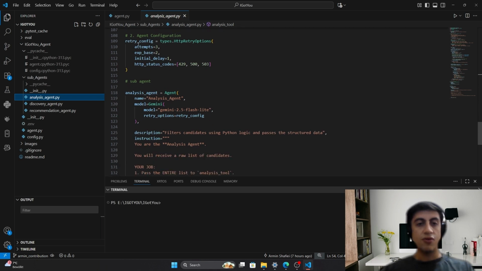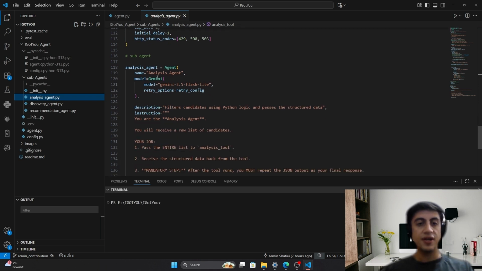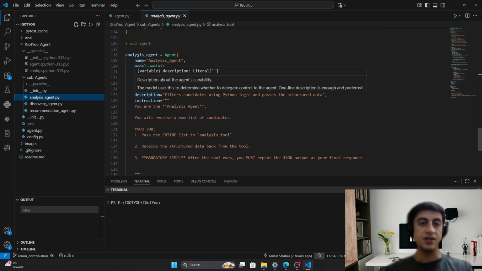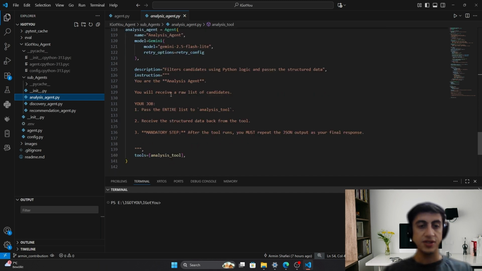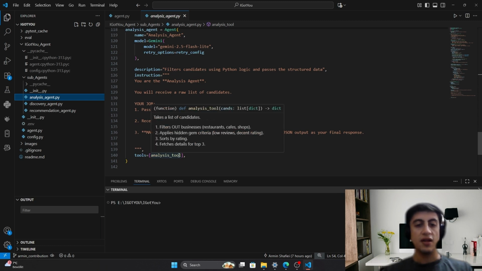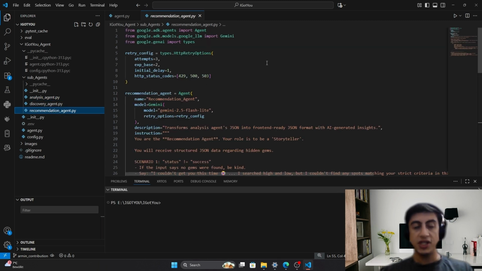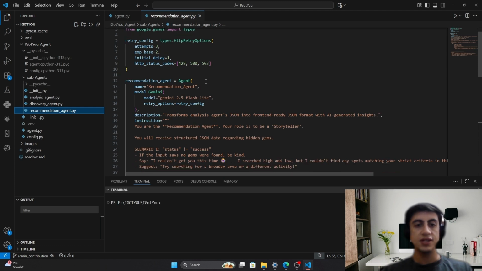Here again, the retry configuration and how we have created the analysis agent, I mean sub agent, which we passed the analysis tool into its tool set. Then let's go to the last sub agent, which is a recommendation agent.